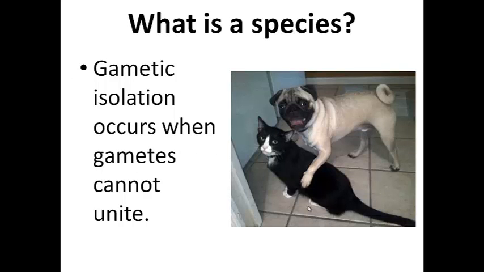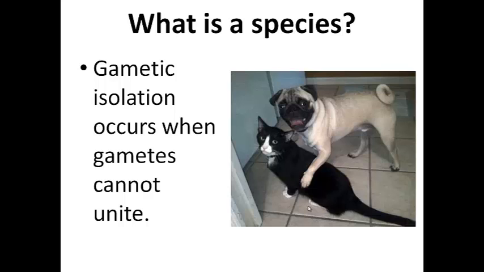Gametic isolation. What happens if you live in the same place, you mate at the same time, your behaviors are okay, and your parts fit? Well, another thing that can occur is that the gametes simply don't unite. So why can't this pug reproduce with this cat it sees on the screen, even if they want to start a family and have kids?